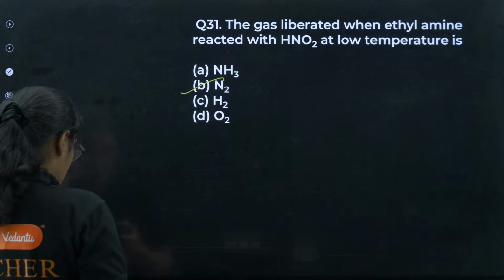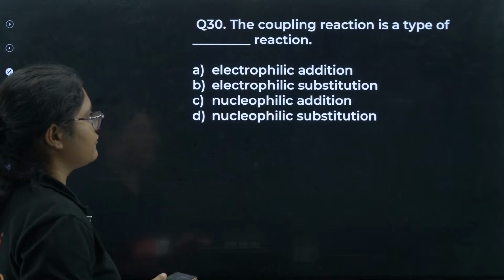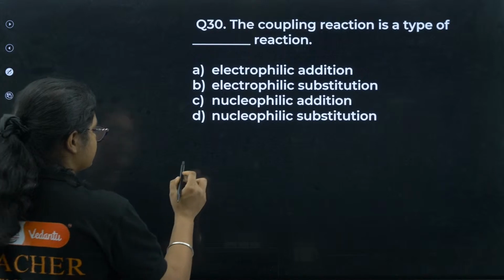Okay. Next question number 30. The coupling reaction is a type of dash reaction. Yes, this is also again an important question. Coupling reaction.